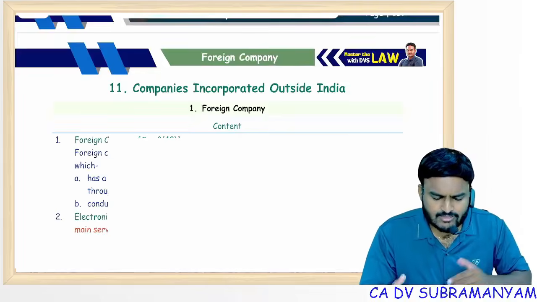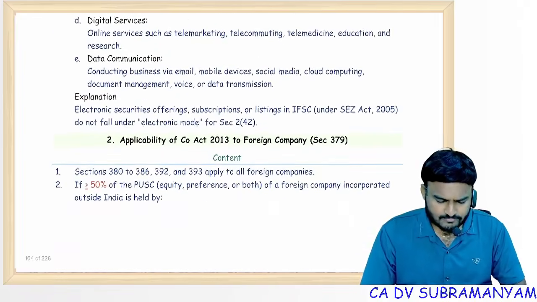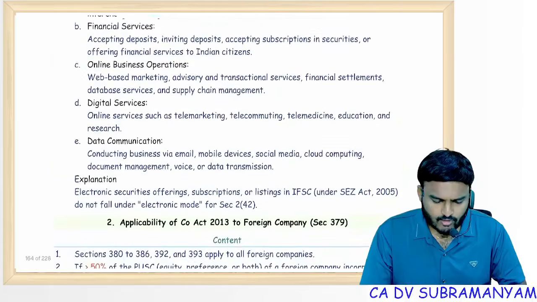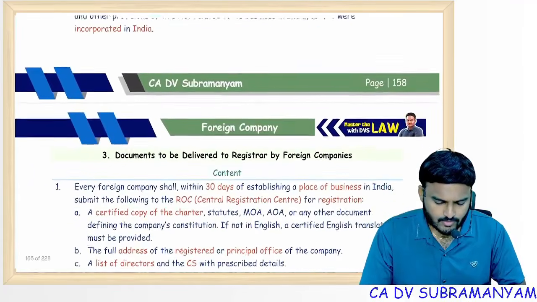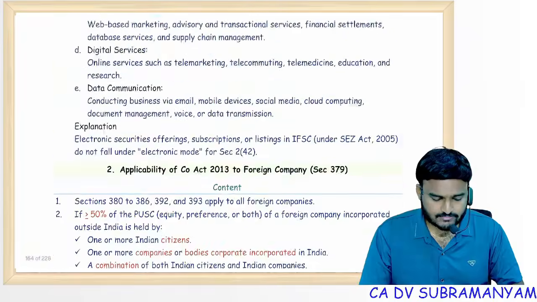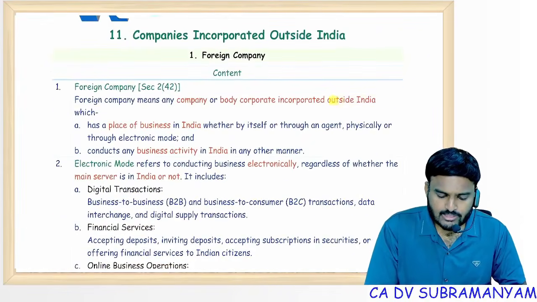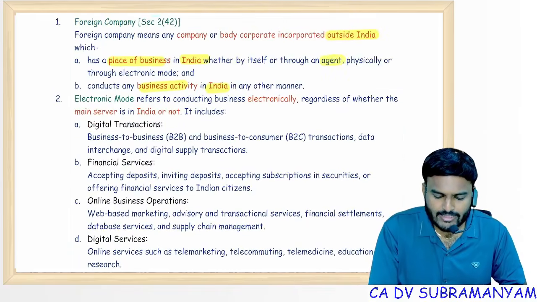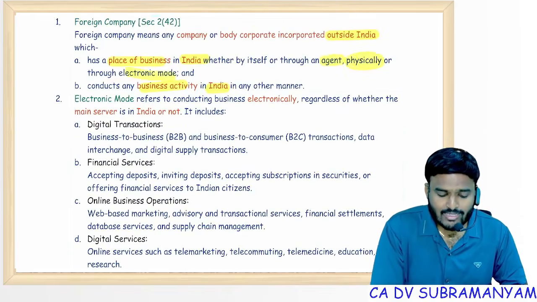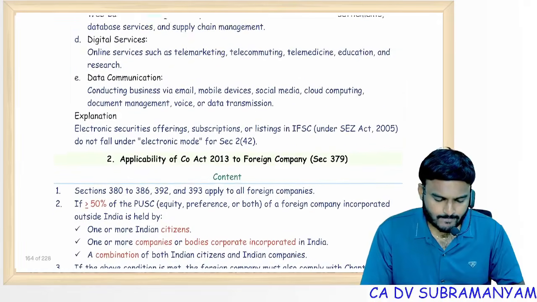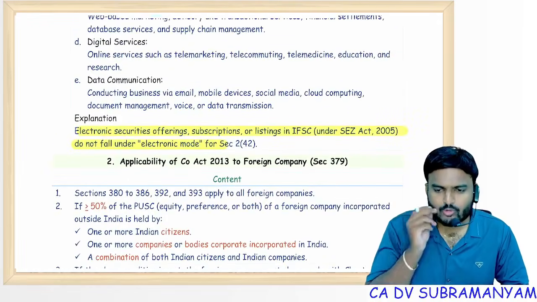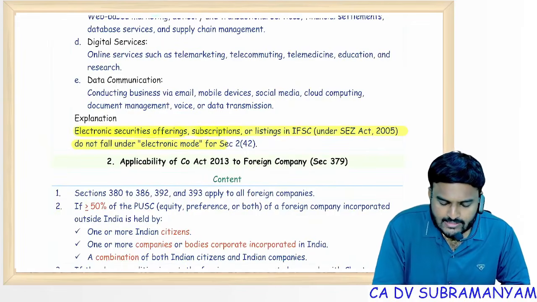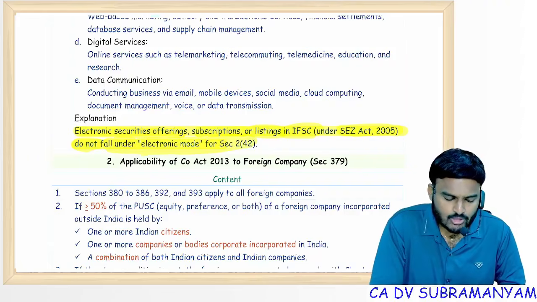But if you go through the material, let's see, some 4-5 minutes. Foreign company, identification of foreign company is important first. So place of incorporation outside India, place of business in India, business activity in India. That business activity may be through an agent or physical mode or through electronic mode. Remember this explanation, I forgot to include it in the exceptional topics. Electronic security offerings, subscriptions, listings in IFSC under SEZ Act 2005 do not fall under electronic mode. Remember this explanation.